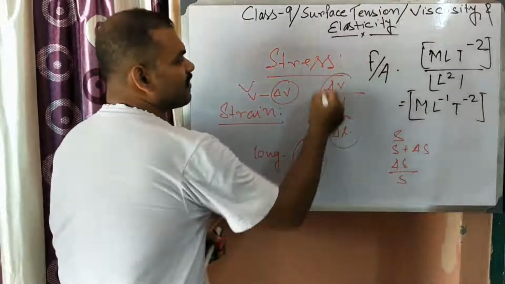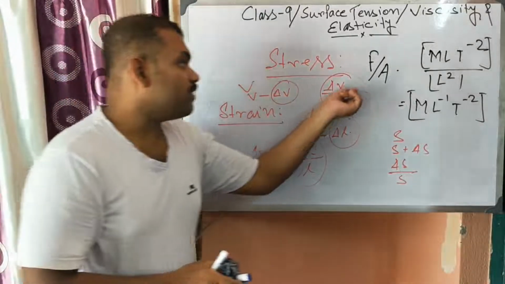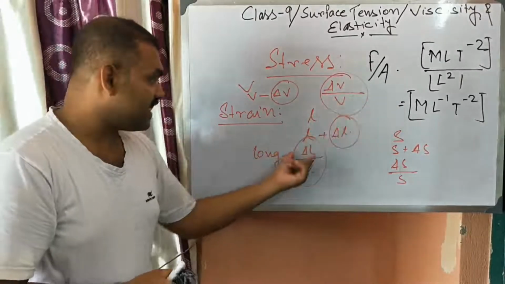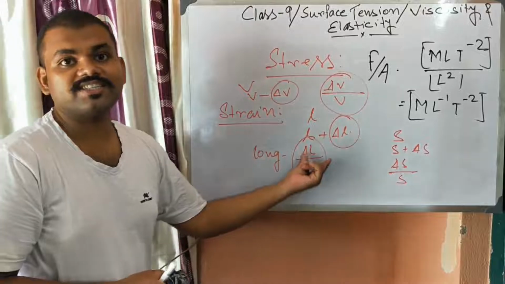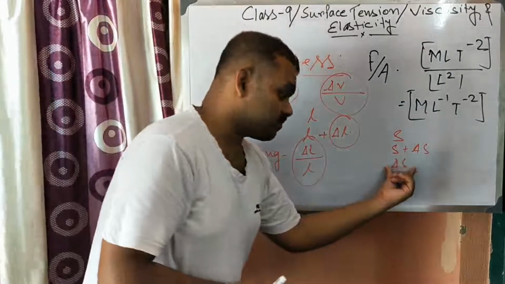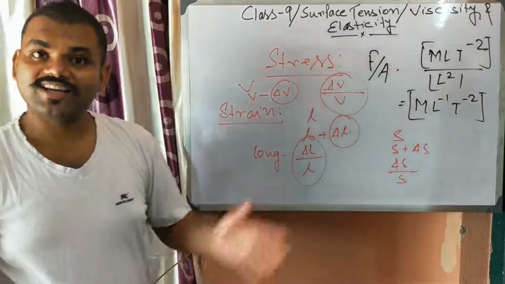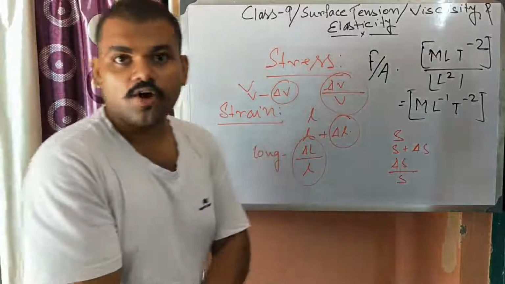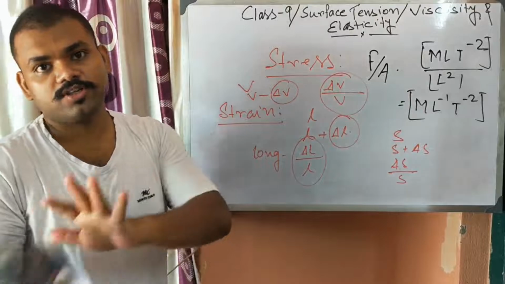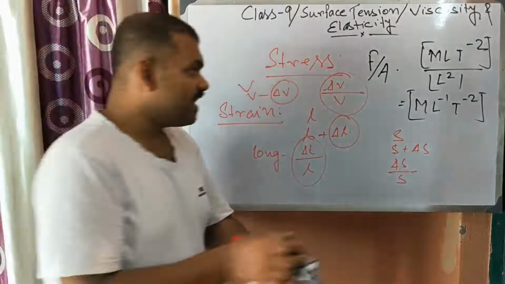So del V changes from V. So that's why this is the fractional change, or change in configuration per unit configuration. That is change in length per unit length, change in volume per unit volume, change in surface per unit surface. So this is known as strain. You can say fractional change, or change in configuration per unit configuration, both are known as strain. Okay. Next,